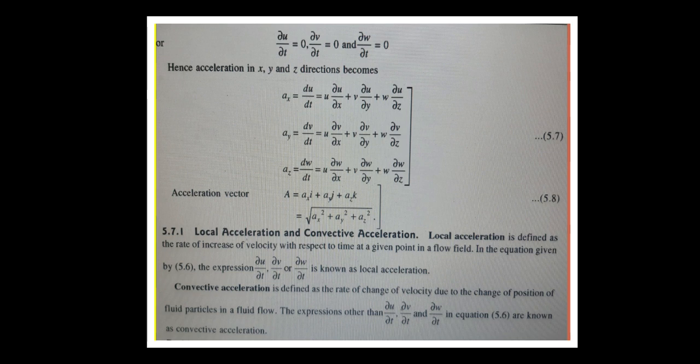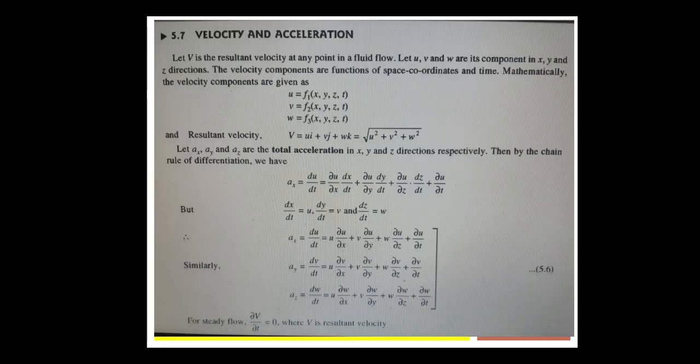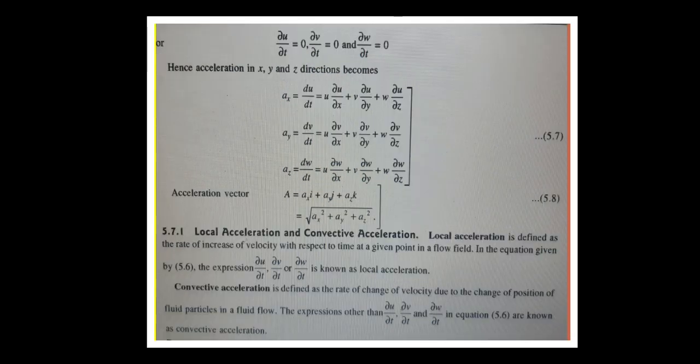Now we are considering the acceleration vector, capital A, along the x, y and z directions: A = ax i + ay j + az k. Now the resultant acceleration is a = √(ax² + ay² + az²). This is the other equation. For the velocity, we have written V = √(u² + v² + w²). In the same way, for the acceleration we have written √(ax² + ay² + az²). So these are the velocity and acceleration resultant vectors.